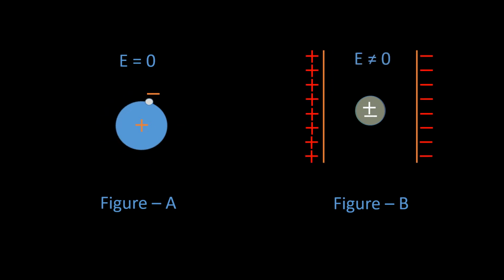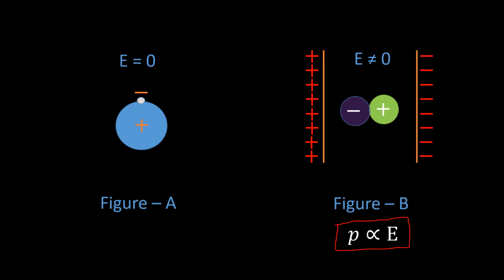So, in the case of a non-polar molecule, if it is an atom, the negative charge rotates around the positively charged center. But what happens when we put it into an external electric field? We know that some dipole moment is induced. And what is this P here? P indicates the dipole moment.